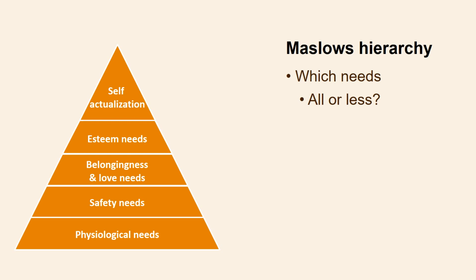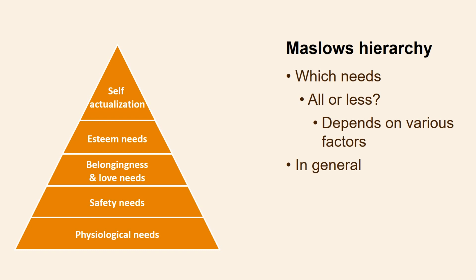The manager must decide whether it's enough to only satisfy some needs, or whether he needs to satisfy all of Maslow's needs in the workplace. It depends on the employee's ambition, the nature of the job, the culture of the company, as well as the country where the company is located, and of course, the manager's own leadership style.